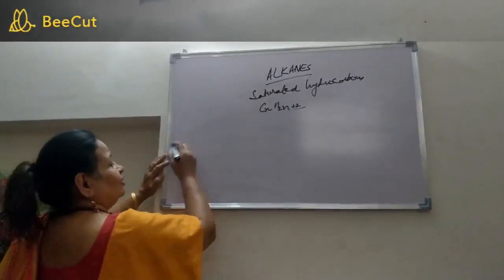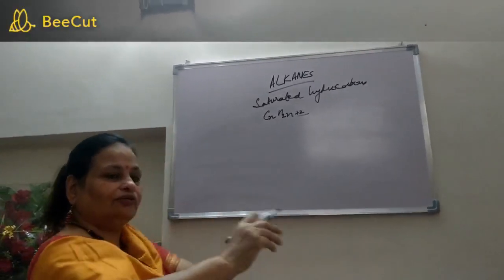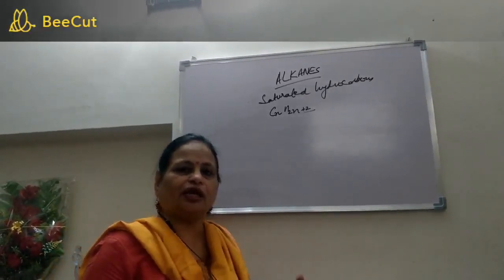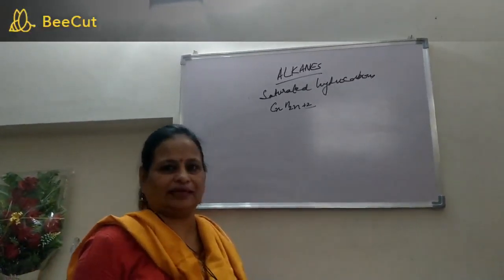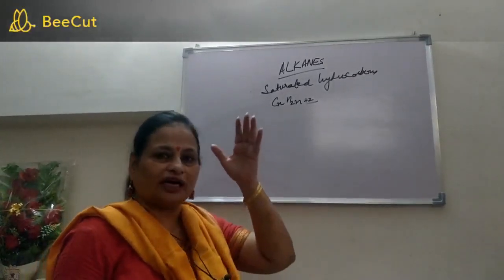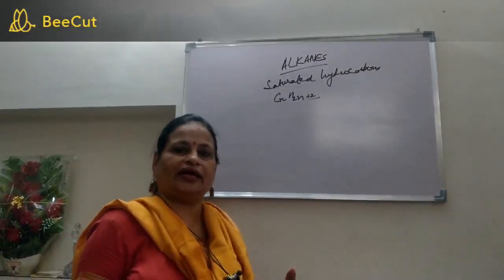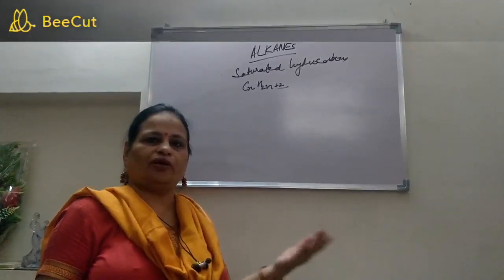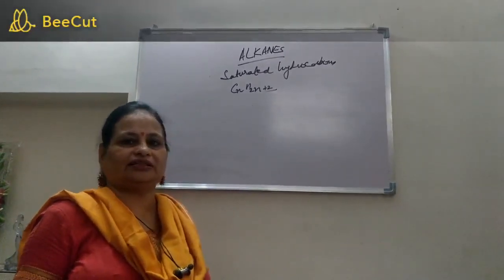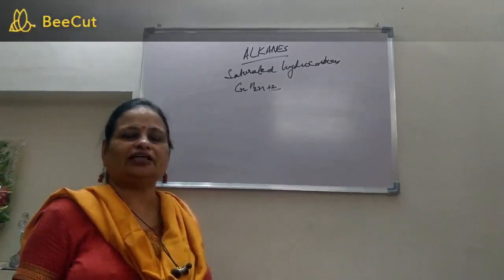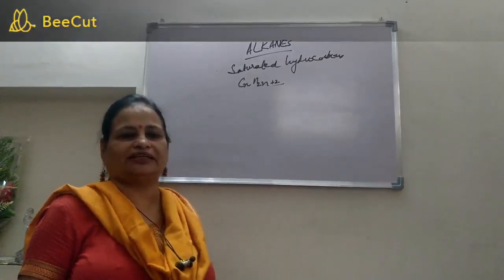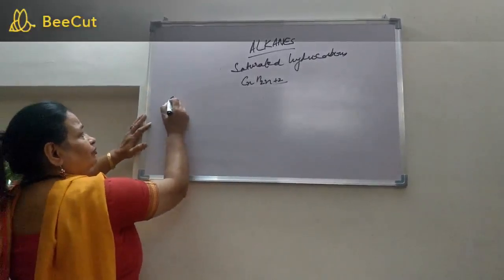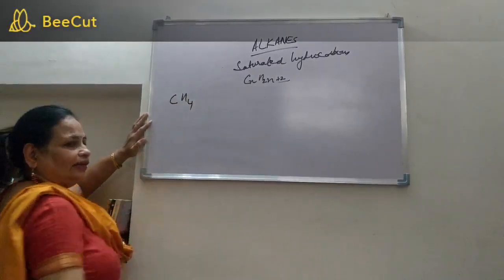Now because they have the same general formula, their method of preparation and their properties are more or less the same. So if you want to study the entire homologous series of alkanes, you may just study the first and the second member. The method of preparation, the properties, everything will be the same. So in every homologous series we will just be studying the first or maybe the second member of the family and that's it.